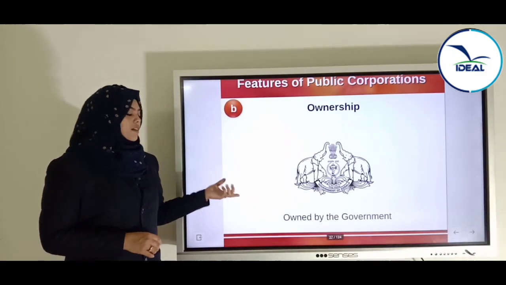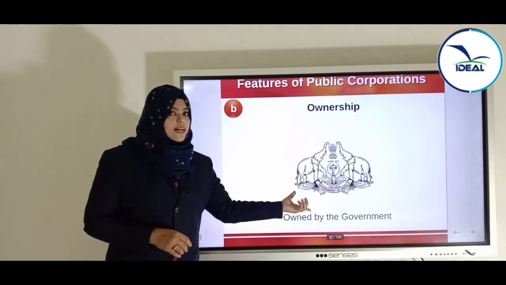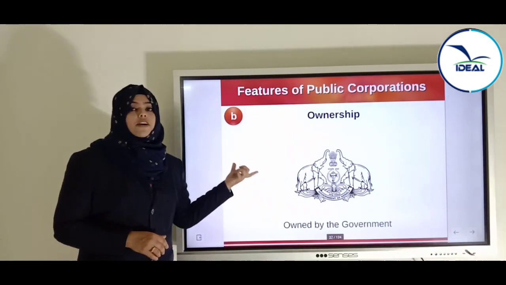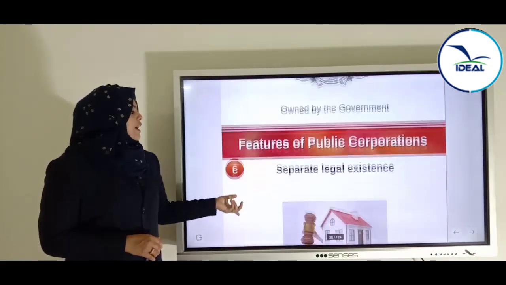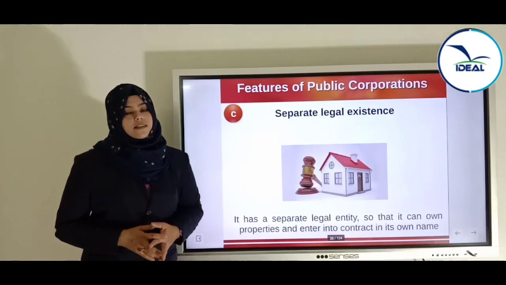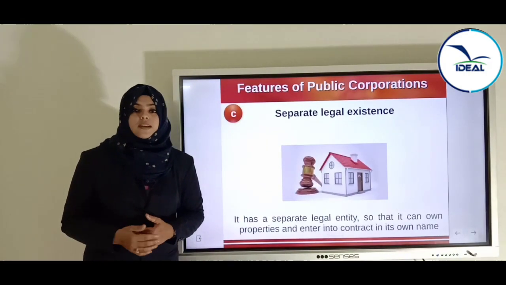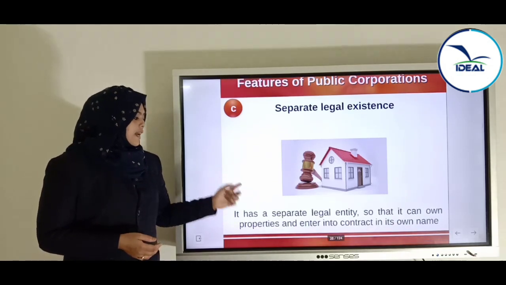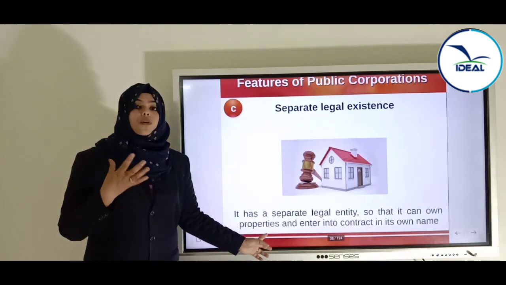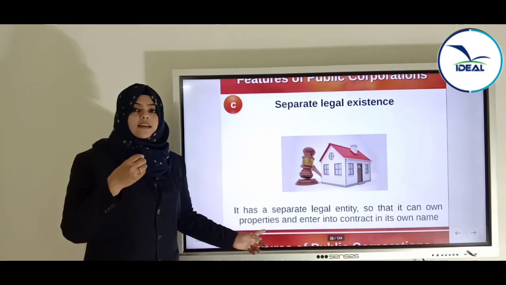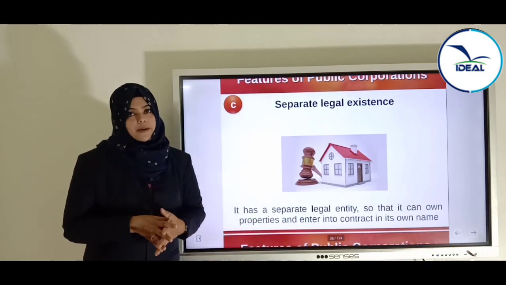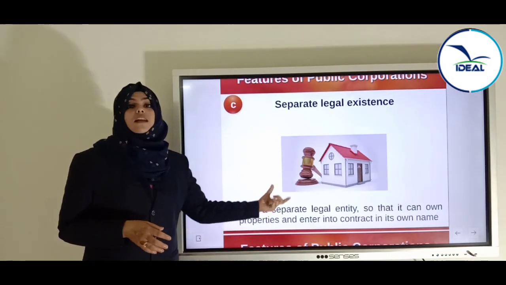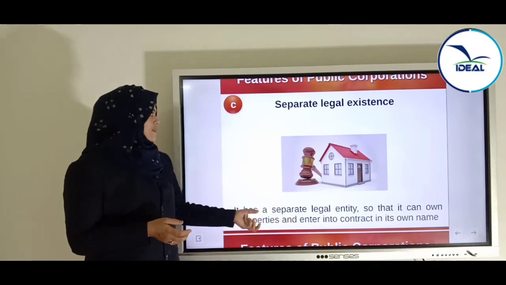Who will be the owner? Ownership will be in the hands of the government. And the third one is separate legal existence. These types of organizations can enter into contract, they can own or buy property, they can do whatever in their own name. So it has a separate legal entity, that is, a separate legal existence.